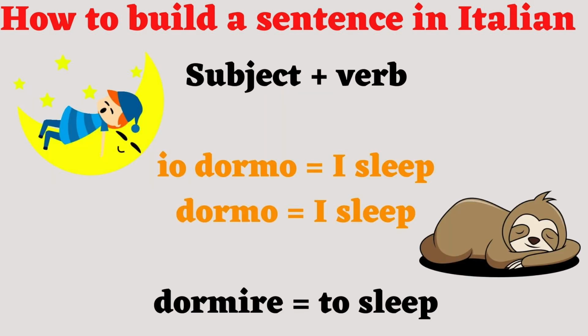Let's start with the shortest sentence ever, which is formed by subject, so the person or the thing that does the action of a verb, and the verb. Io dormo, from the verb dormire, to sleep. This is the shortest sentence we can get, and in Italian we can also omit the subject and have just dormo. This is actually a sentence with a meaning. The subject is omitted, but it's clearly a first singular person because the verb has been conjugated. It makes sense also alone, and it doesn't need any complement.